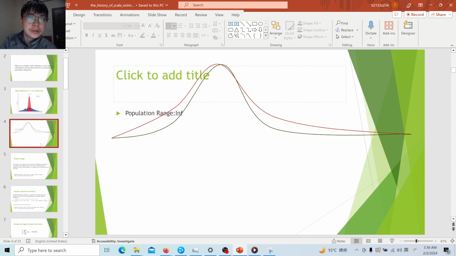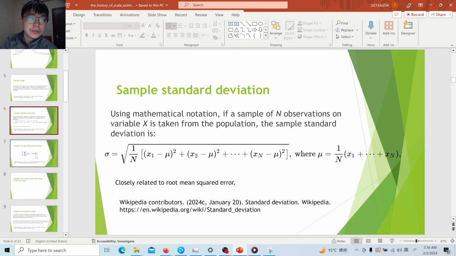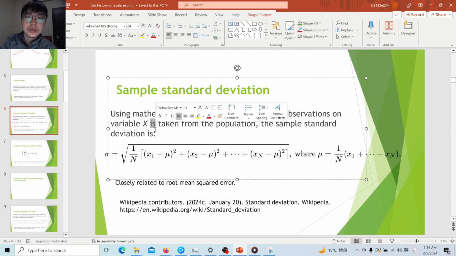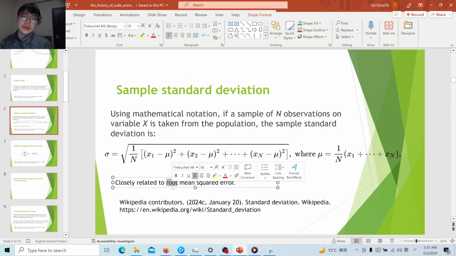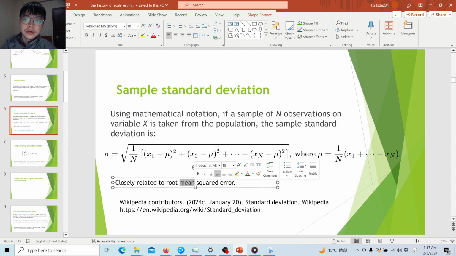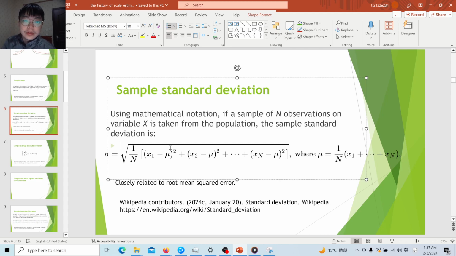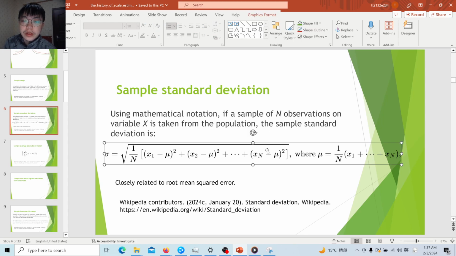So if we consider the average case, there is another very natural approach called the sample standard deviation. This concept was closely related to root mean square error and the central limit theorem, and it was developed in the early 19th century. And here is a mistake: this is the population standard deviation, not the sample standard deviation. But ignore that. The standard deviation considers all the values relative to the mean. The mean might be the population mean or the sample mean; then square the deviations, take the average, and then take the square root of it.